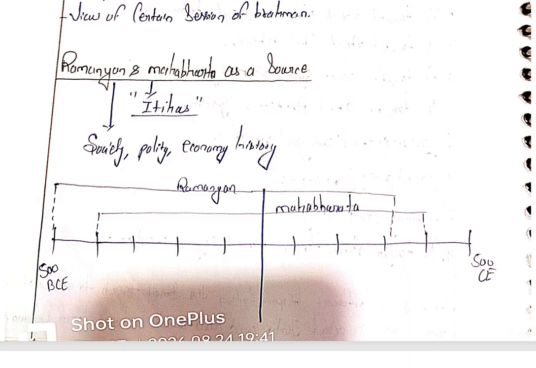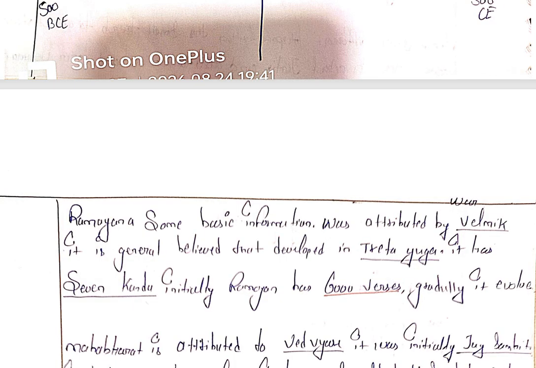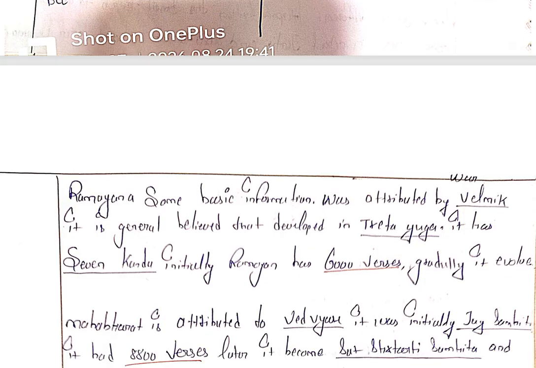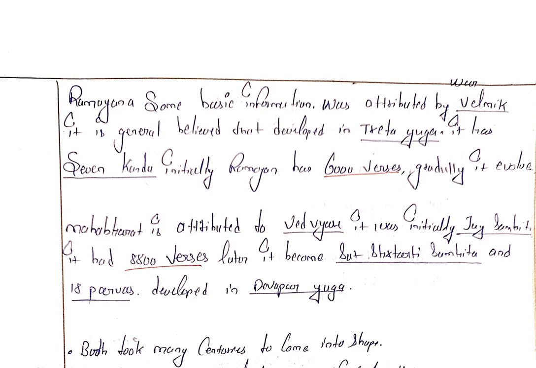The Ramayana period is from 500 BC to 300 BC, and the Mahabharata is from 400 BCE to 400 CE. This is a timeline problem, but most students are focusing on knowledge, and the timeline is a matter of definition. The Ramayana has some basic information attributed to Valmiki.